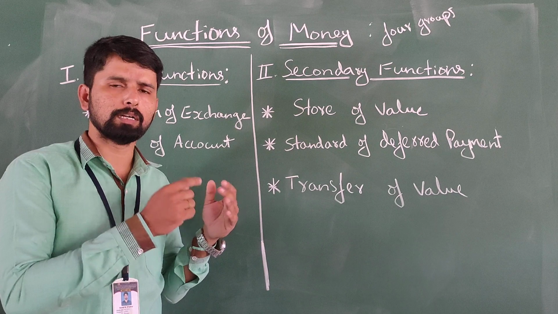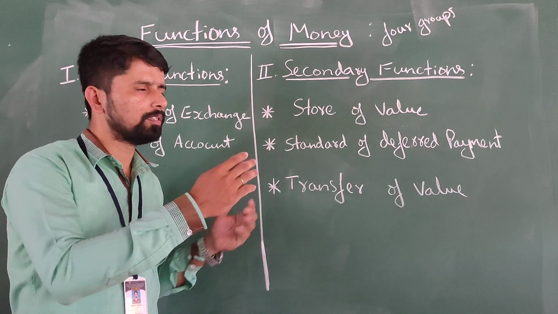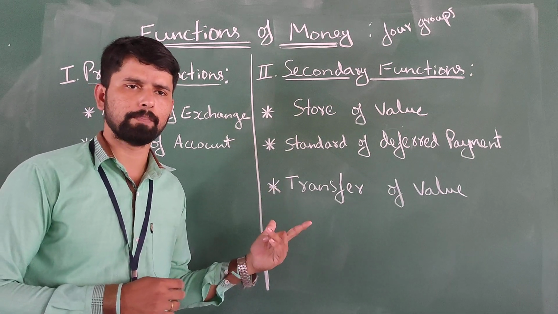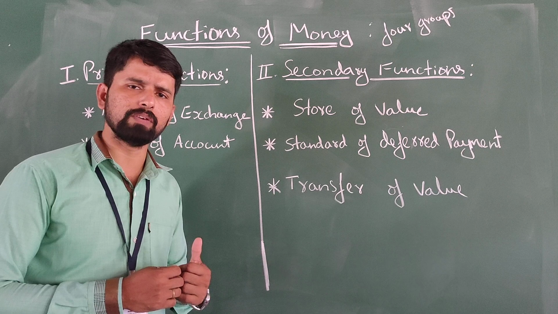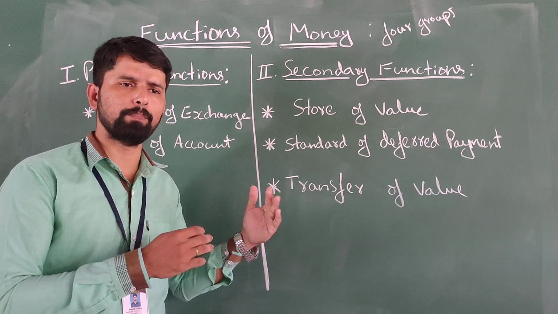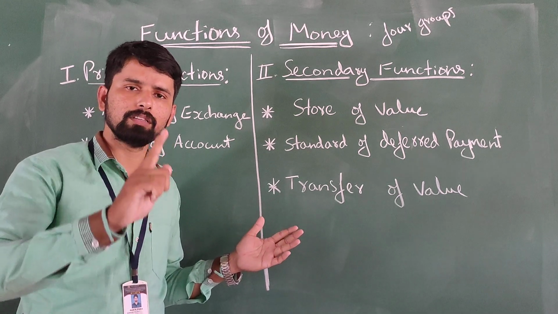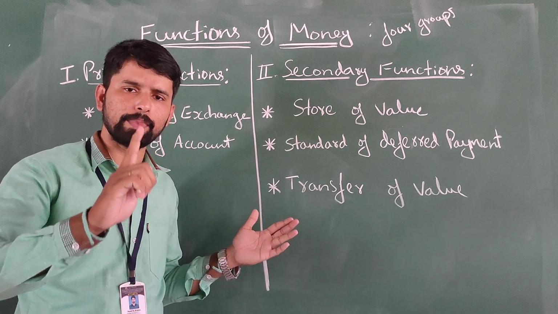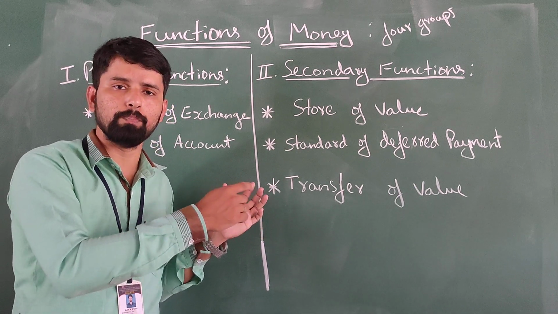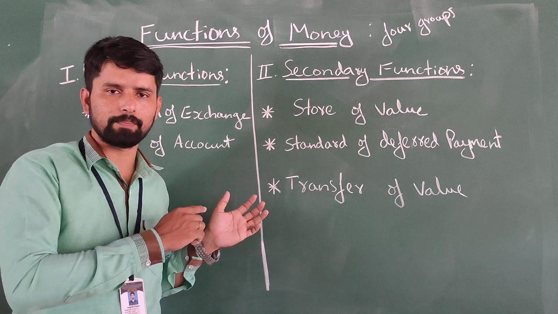For example, the double coincidence of wants problem means there are two individuals, individual A and individual B. Individual A is producing wheat, and at the same time individual B produces corn. Here exchange is possible if individual A needs corn and, at the same time, individual B needs wheat.